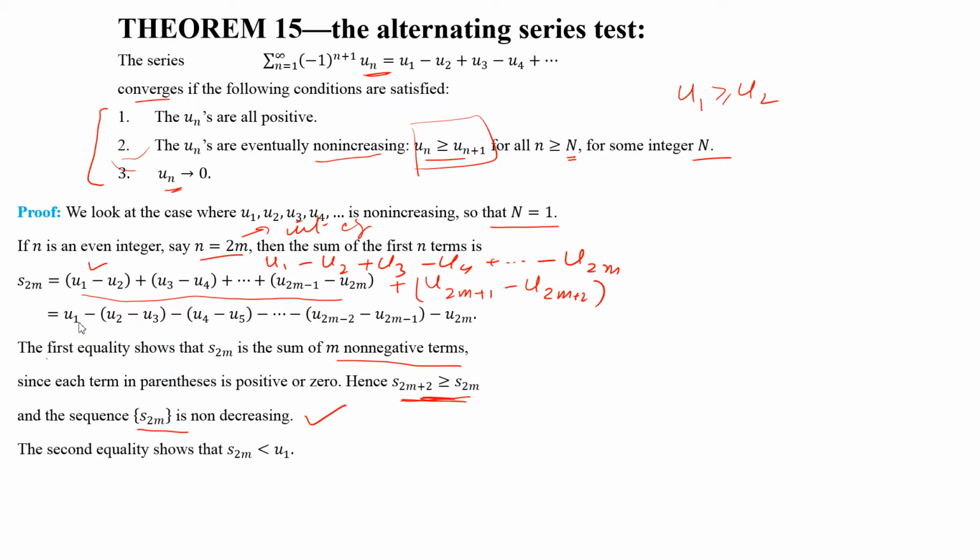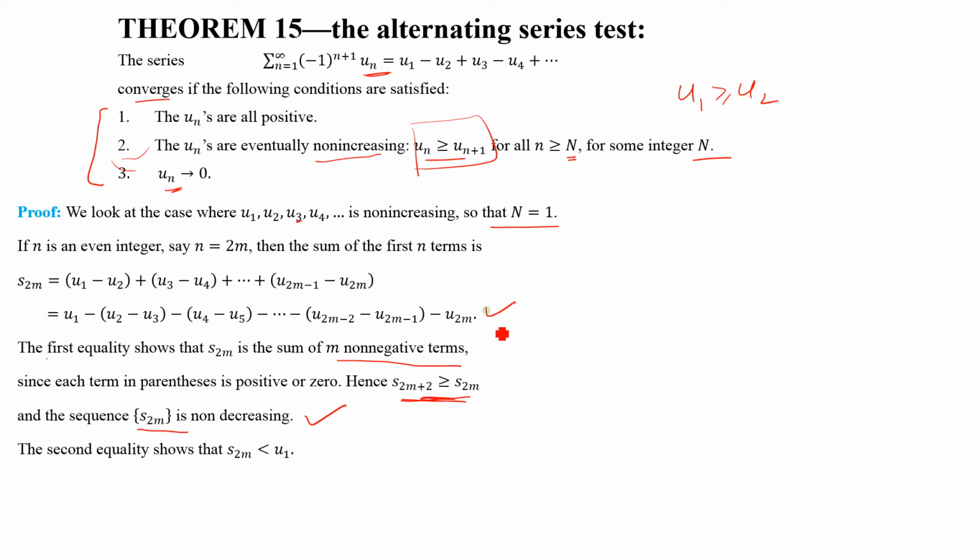Now let's analyze the second version of this sum S2m, which is given by this equation. The second equality shows that S2m is less than u1. Now how can we say that?